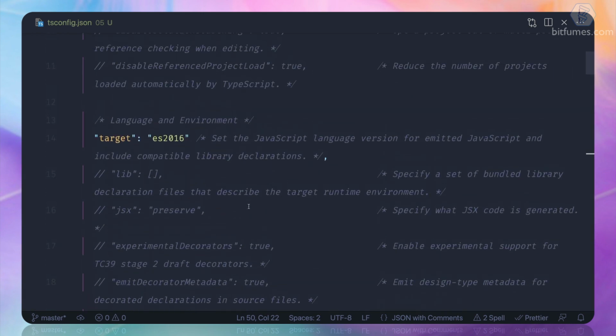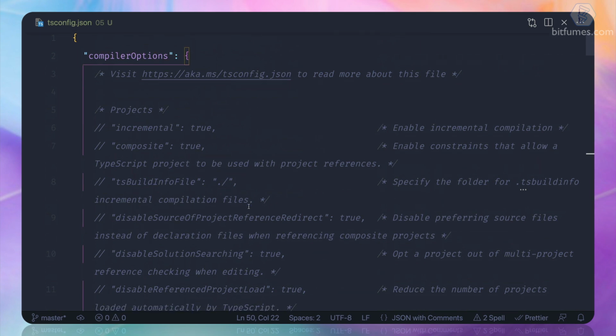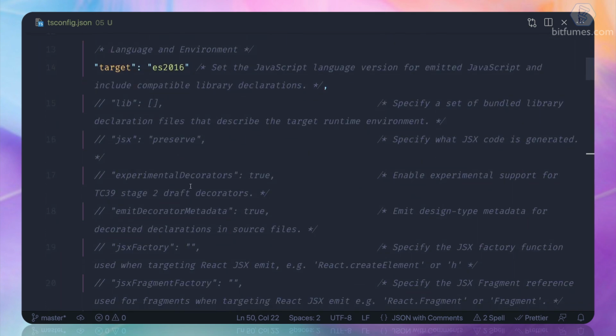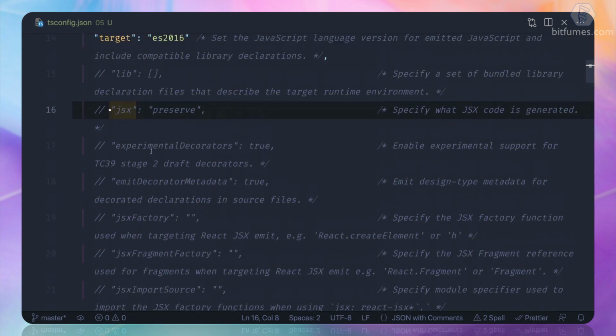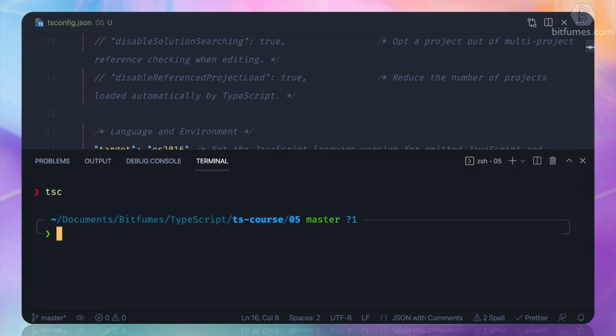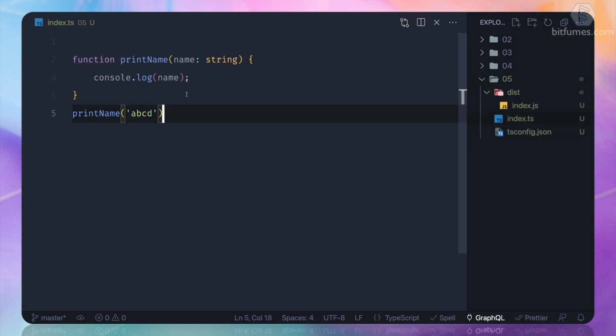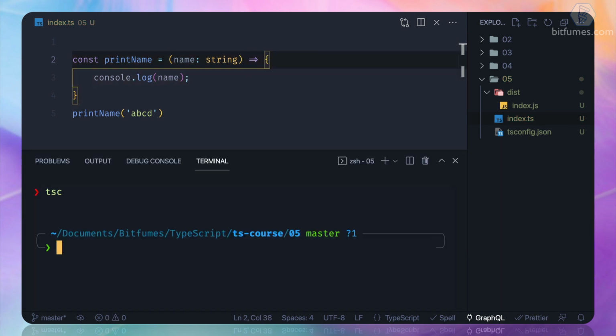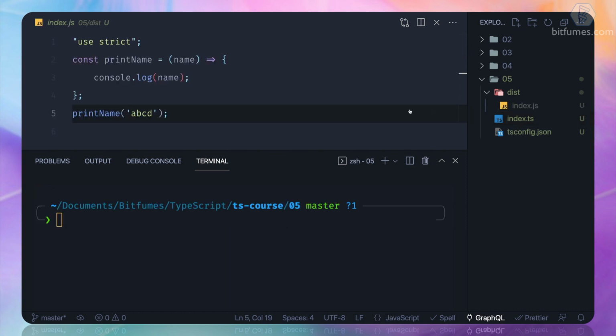There is a lot of amazing configuration you can set here. Personally I like, if you are working with React, you can enable the JSX. And one thing I want to show you: see here on the index.ts we are using a normal function. How about using, let's say, an arrow function? So const something like this. That's totally fine. And if I run it, it will compile to index.js, and here we get the same exact arrow function.